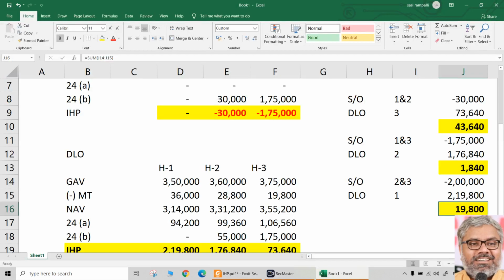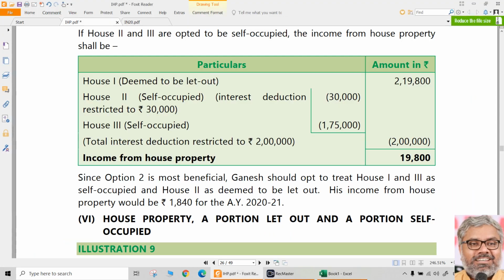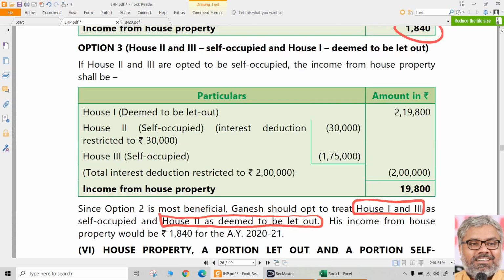You should not write option 1, option 2 like that. Clearly, you should write this is the best combination, meaning house number 1 and 3 should be treated as self-occupied and house number 2 should be treated as deemed to be let out. This conclusion you have to write, then only you will get full marks. Computation is one part. Writing the conclusion is definitely important. That is the final answer.